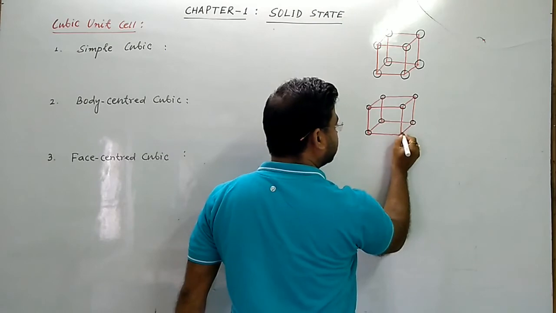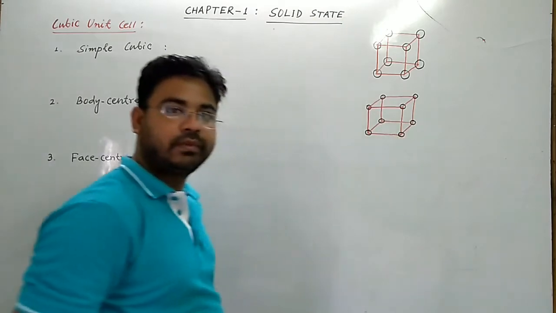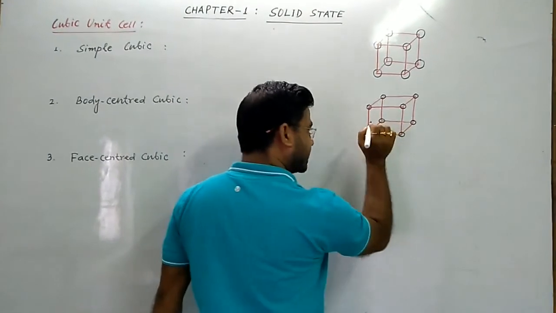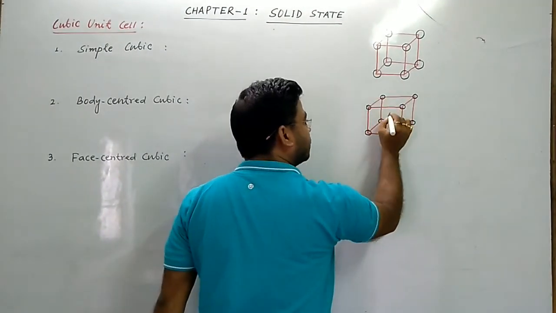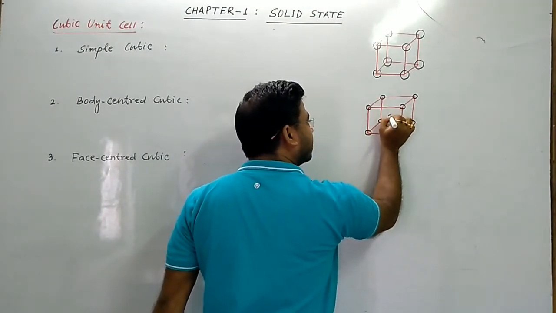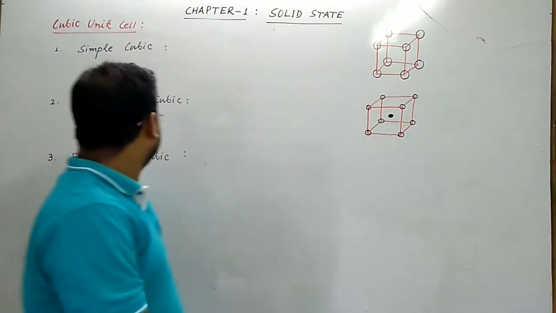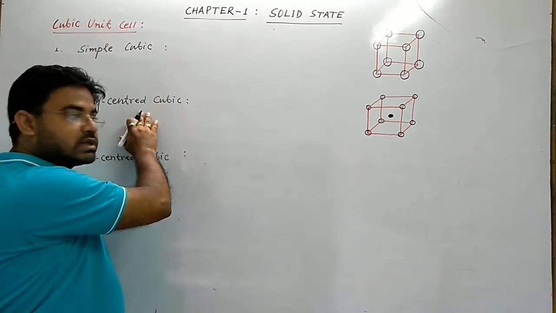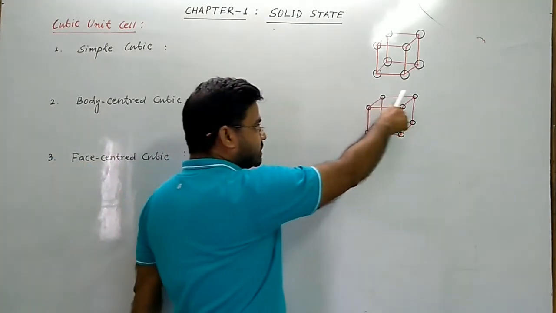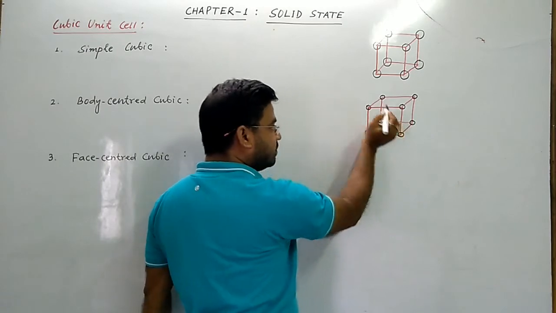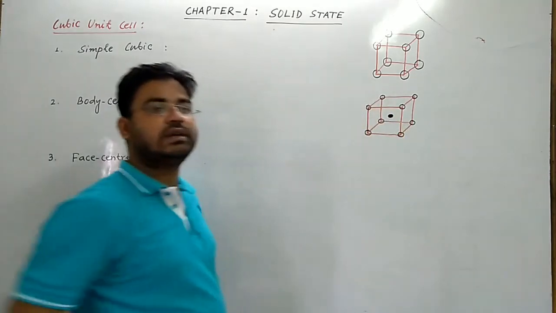The 8 corners of the cube contain 8 atoms and one additional atom is present at the center of the body. तो body का center में there is one atom present. So in body centered cubic unit cell there are 8 atoms at the 8 corners of the cube and one additional atom is present at the center of the body.